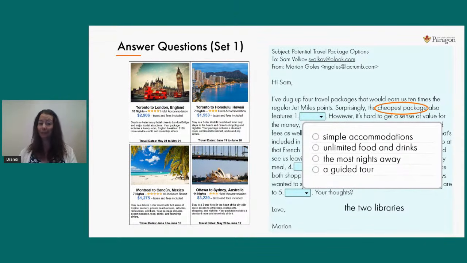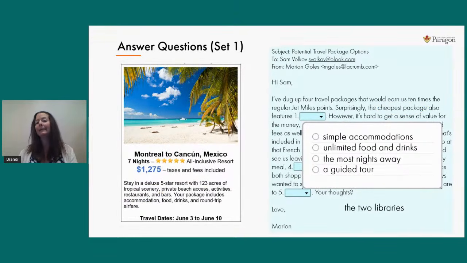Remember, the prices are in blue print. So if you have a quick look back at that diagram, you're just looking for the cheapest option. So we look at 1, 2, 3, 4 prices. Well, this one's the cheapest. So again, as an effective reader, I'm only interested in looking at this Montreal to Cancun trip. I'd be wasting my time if I looked at any other part of this diagram. So try to narrow down your focus. Make sure you know what part of the diagram will give you the answer.